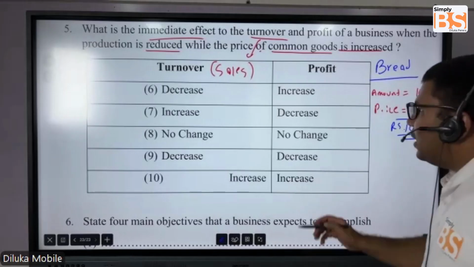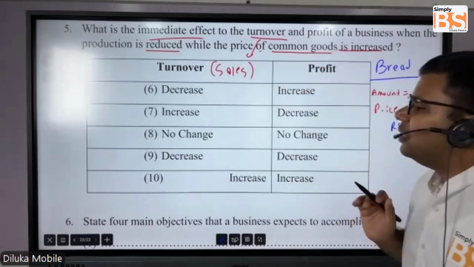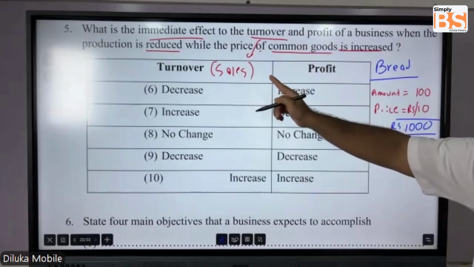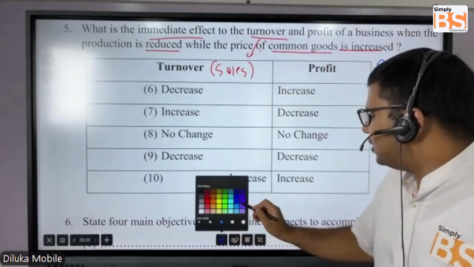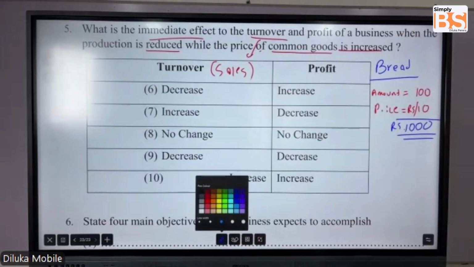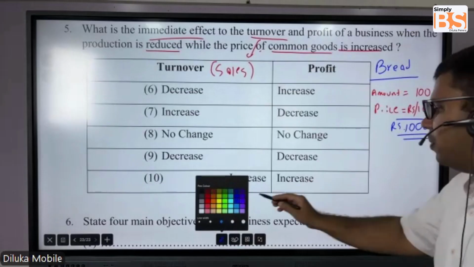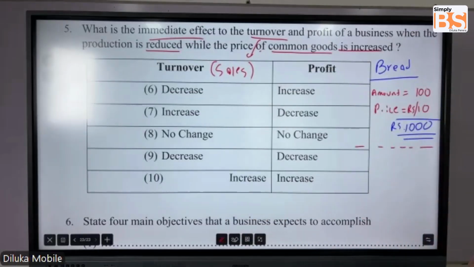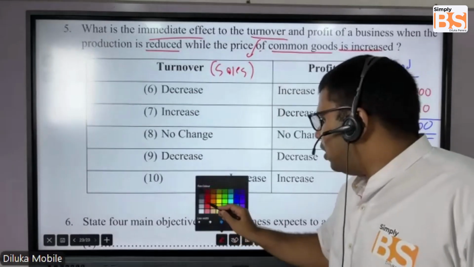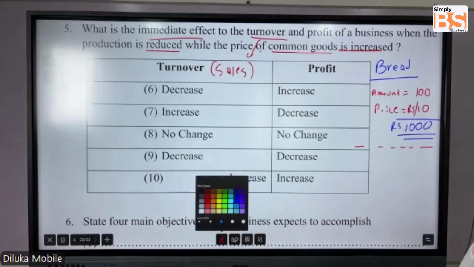Now the real scenario, after this particular thing happened, when the production reduced and they have increased the price. Now second scenario, they have reduced the production. Let's say they have reduced it by 50%.